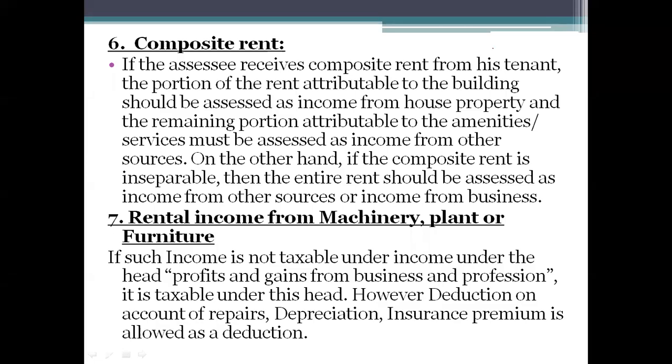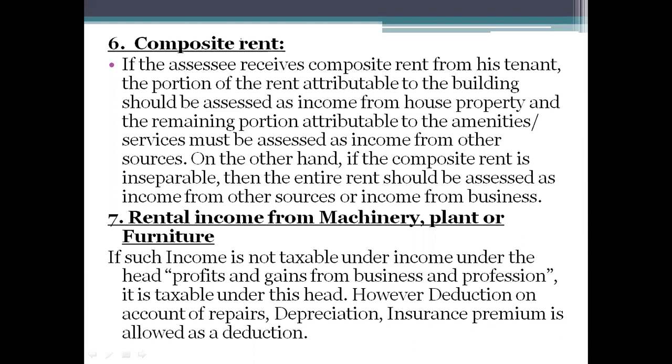Back to the session. Next one, composite rent. So composite rent is nothing but any services or any additional facilities which have been provided by the assessee to the tenant while providing the house property on a let out basis. So that amount will be called composite rent.